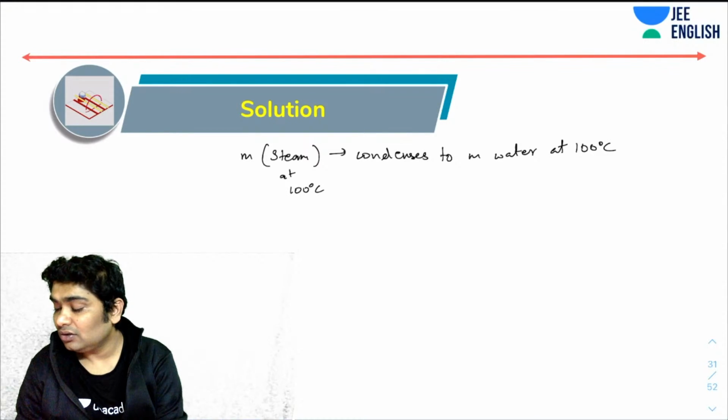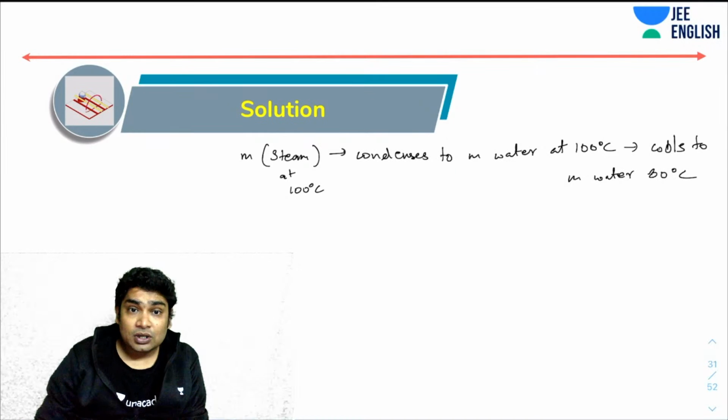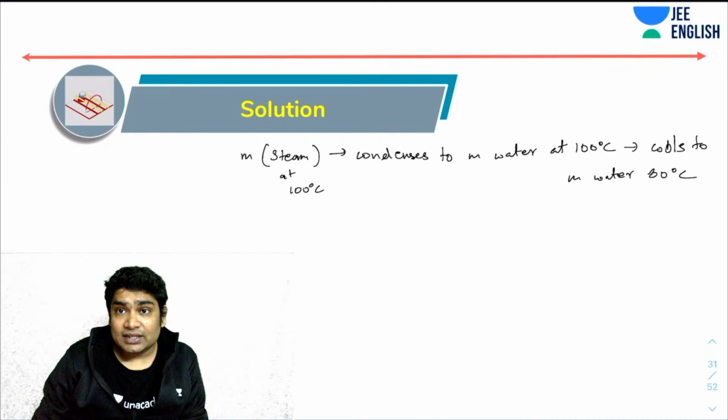And then this water cools to m water at 80 because that's the final equilibrium temperature. So this is where the steam is losing heat.